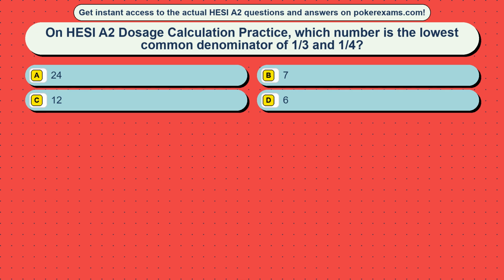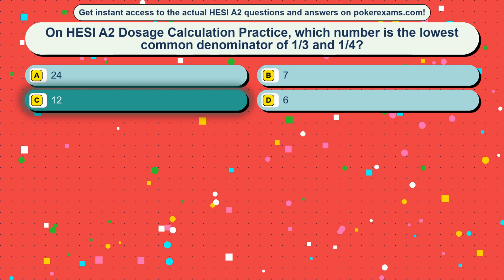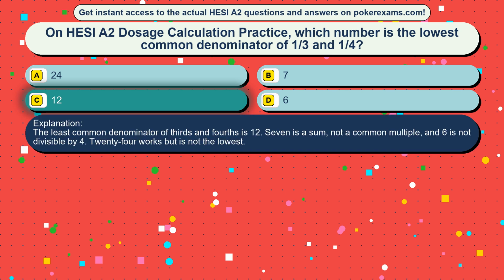Question 24. On HESI A2 dosage calculation practice, which number is the lowest common denominator of 1/3 and 1/4? Option A, 24. Option B, 7. Option C, 12. Option D, 6. The correct answer is option C, 12. The least common denominator of thirds and fourths is 12. 7 is a sum, not a common multiple, and 6 is not divisible by 4. 24 works but is not the lowest.